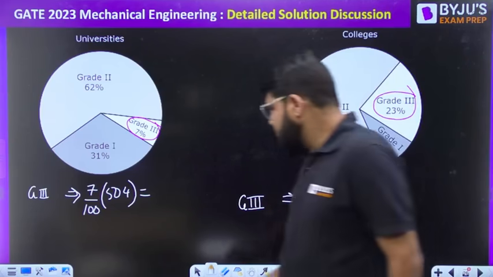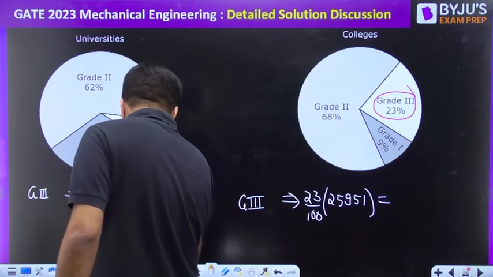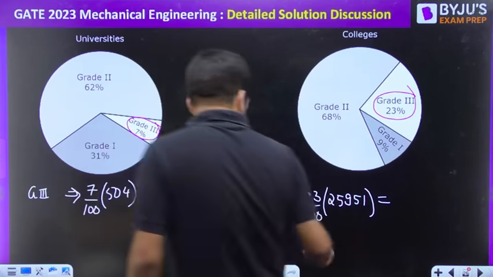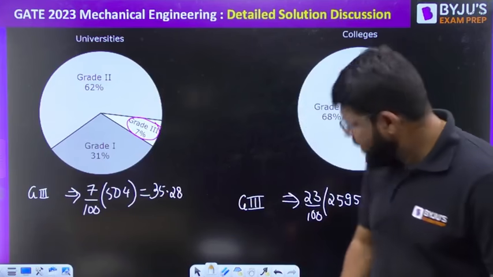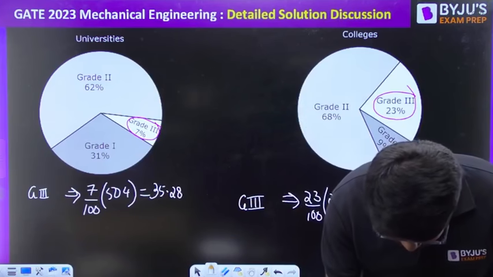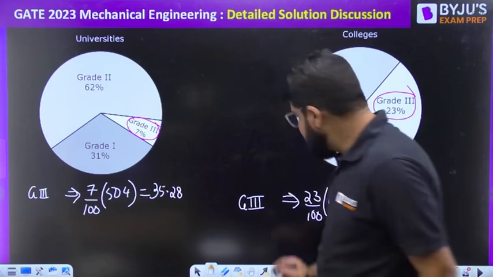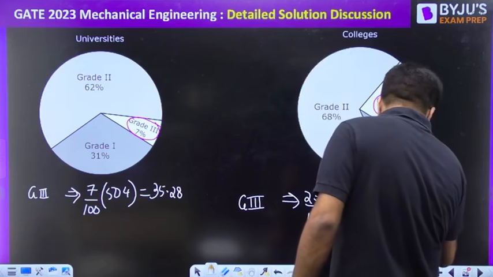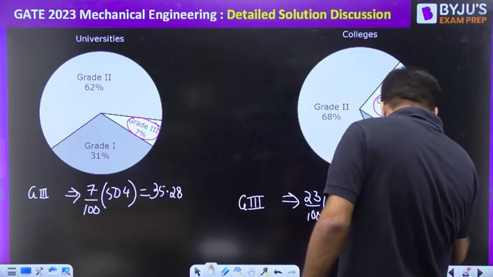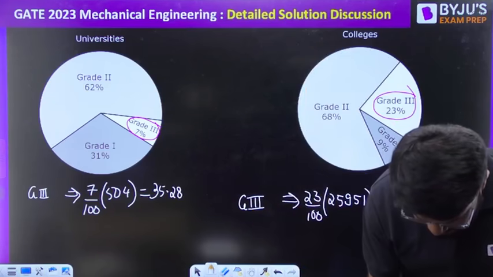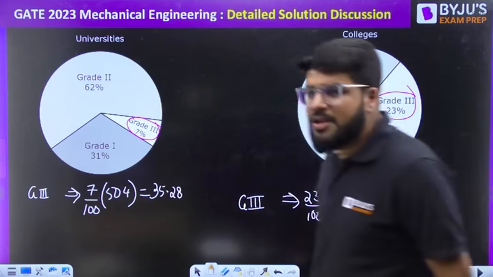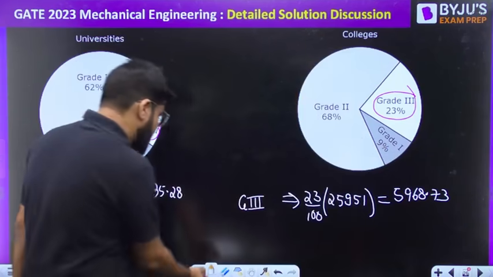So this is 35.28. And this one is equal to 23% of 25951, which is 5968.73. Added with the previous data, it is 6004.01, approximately 6004.